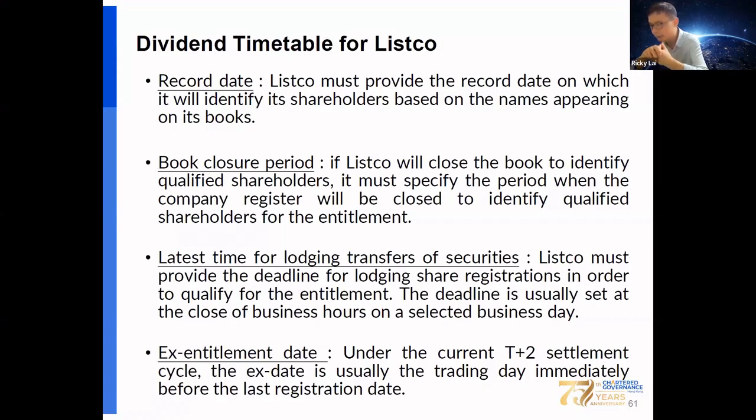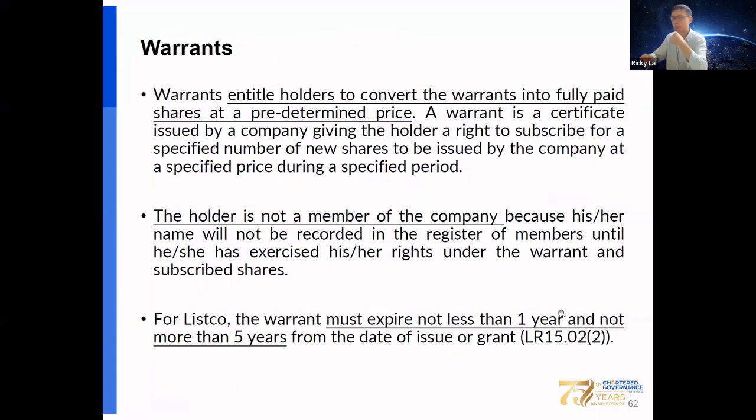Finally, ex-entitlement day, because under the current T+2 settlement system by CCASS, the ex-date is the trading day immediately before the last registration date. Okay, and also you should know warrant, which entitles the holder to convert the warrant into fully paid shares at a predetermined price. The warrant holder is not a member of the company. They are not recorded in the register of members. They are not entitled to attend the AGM or vote at the AGM. The warrant must expire not less than 1 year, but not more than 5 years.